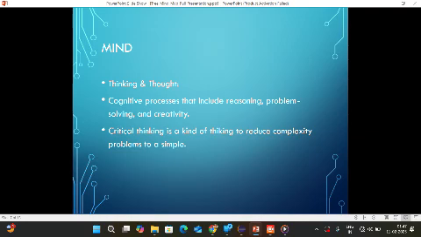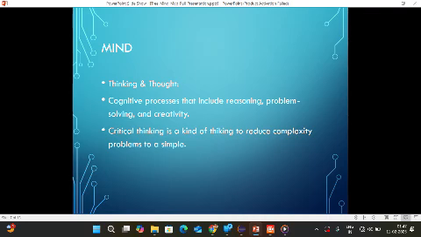What is mind? The mind is where we have thinking and thought. First of all, what is thought? A thought is an idea produced by thinking or occurring in the mind. For example, Newton thought deeply and made groundbreaking discoveries. That is the link between thinking and thought. Thinking is a cognitive process that includes reasoning, problem solving, and creativity.